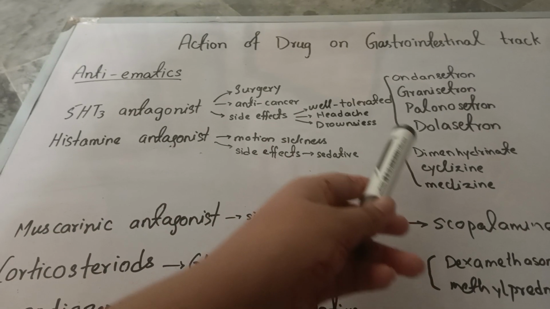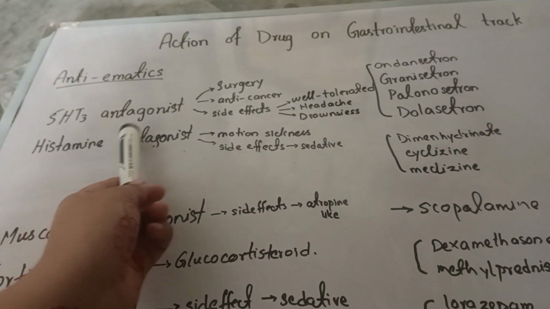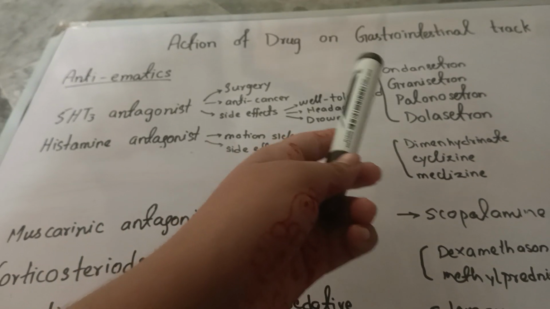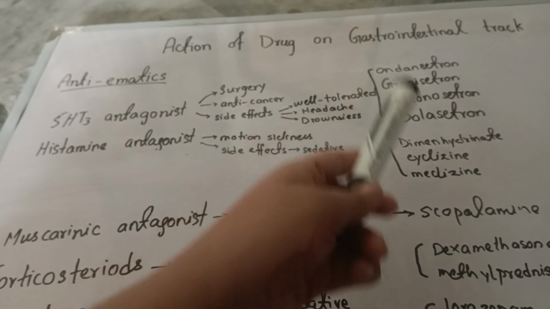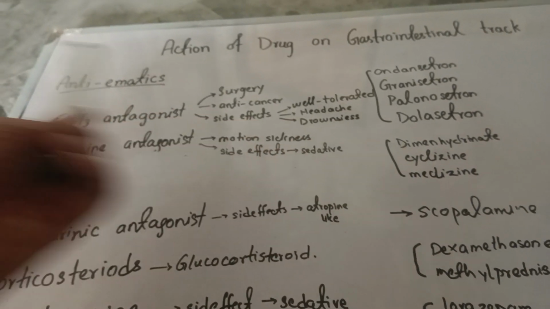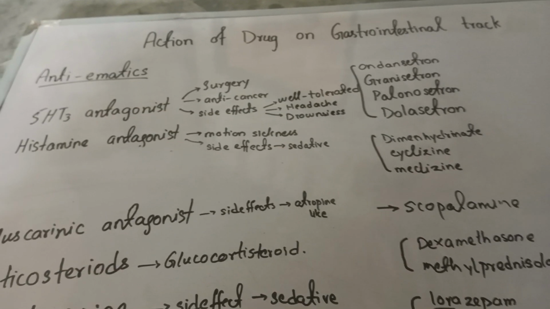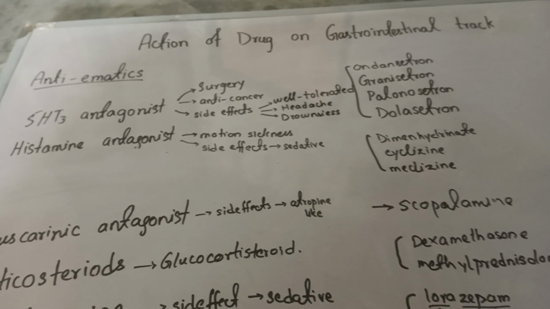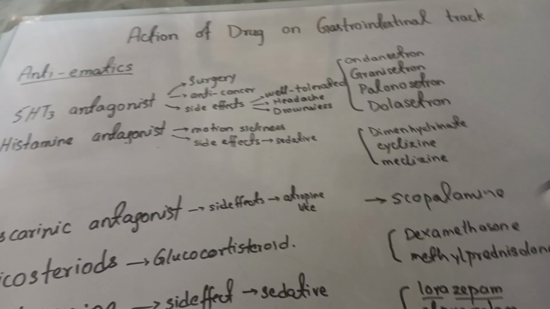On the next slide, I have written the four drugs which are 5-HT3 antagonists. The first drug is ondansetron, then granisetron, palonosetron, and dolasetron. They all end with the word setron. So the mnemonic to remember it is O, Don, Palo, Dola. Okay, so this is the mnemonic to remember it.